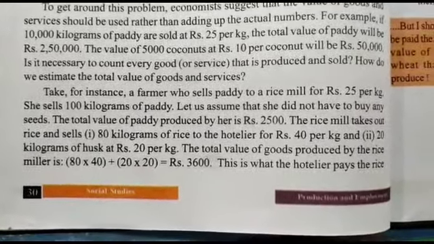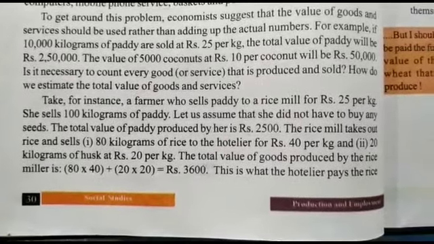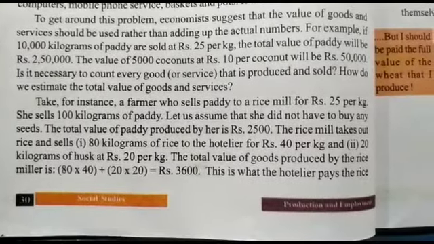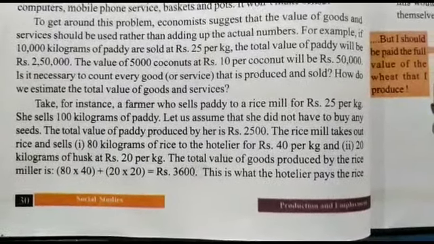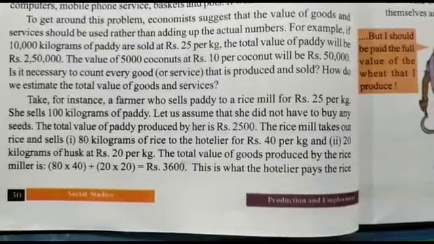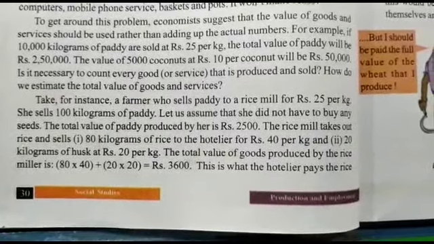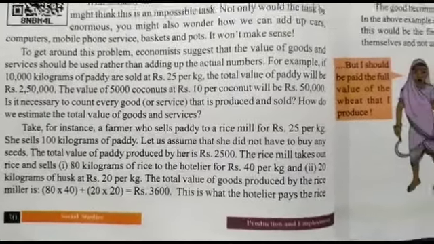The total value of goods produced here is 80 into 40 plus 20 into 20. So 80 into 40 is 3,200, and 20 into 20 is 400. Total is 3,600, the total amount of goods. In this way, we can calculate the GDP.